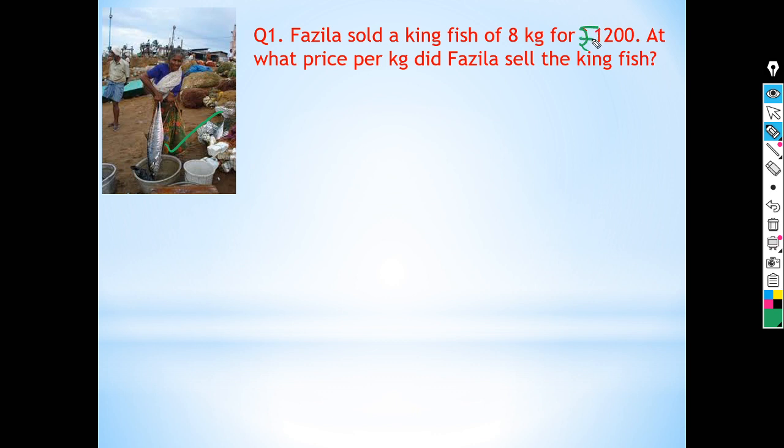At what price per kg did Fazila sell the kingfish? Okay, Fazila is selling a kingfish. The weight of this kingfish is 8 kg and the cost of the fish is rupees 1200. You have to find out the per kg cost of this fish.